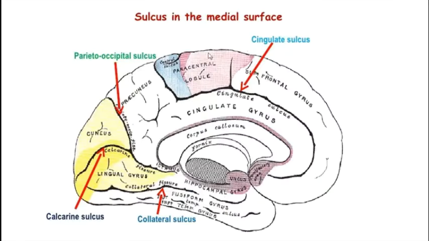What are the sulci of the parietal lobe on the medial side? As you know, the parieto-occipital fissure is the posterior boundary of the parietal lobe. It is the division between the occipital and the parietal lobe. So here you can see that behind the central sulcus is the posterior part of the paracentral lobule, and behind it these gyri are called the precuneus area. Along with that you have the posterior parts of the cingulate gyrus.